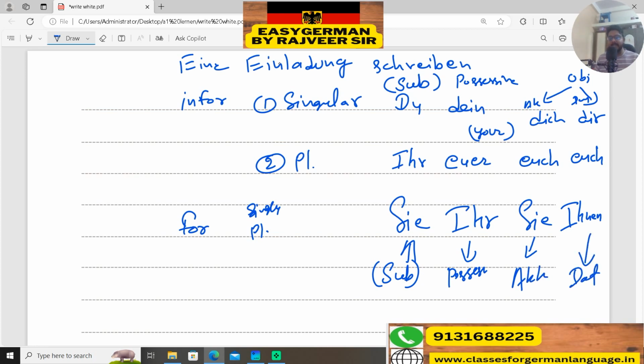Okay, so these many things you always have to take care of, because sometimes in the exam the condition is that you are writing to your friends, more than one friend, then you have to focus on this portion only. If you are writing to a single friend, then you have to focus on this. If you are writing to a formal person, then you have to focus on this. These are the kinds of mistakes a student makes.